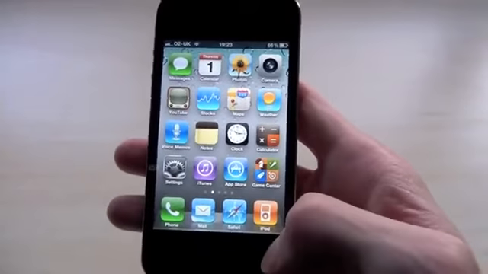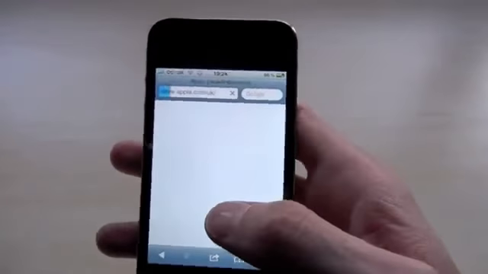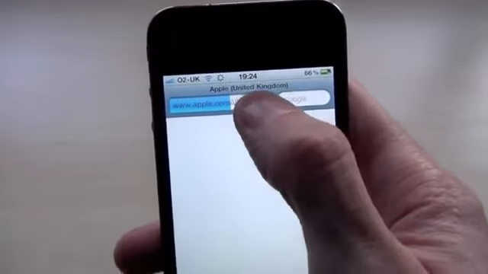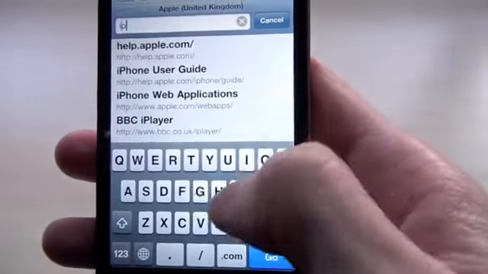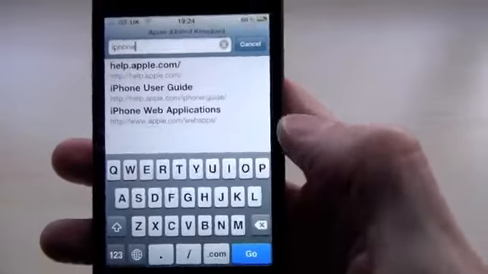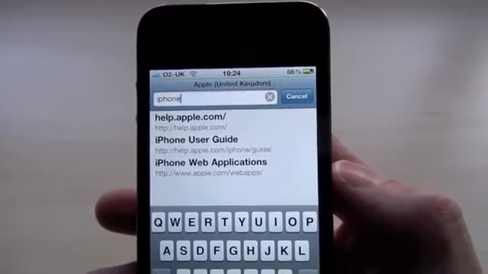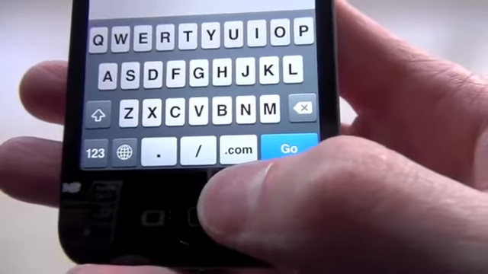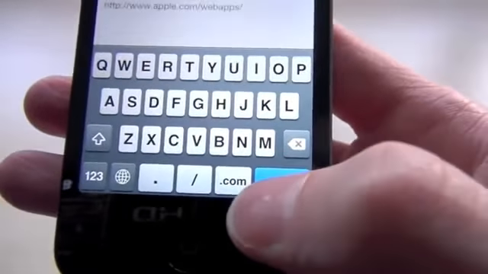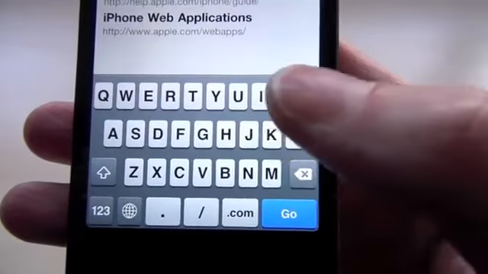Tip number 8 is a shortcut in Safari. So let me go into Safari. Now let's say I want to type an address. So if I go into the address bar up here and I put iPhone in, just as an example. Now normally you would put the ending on there, .com, .co.uk, .net, .org, whatever the ending may be. Now on the bottom of the keyboard here, Apple has kindly provided the .com as a shortcut. But if you're in different parts of the world, you may need different endings on the web address.